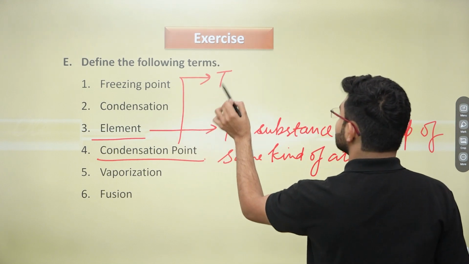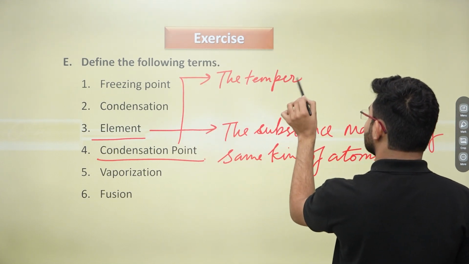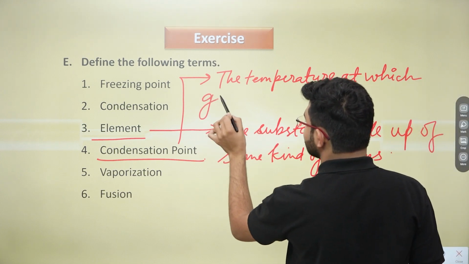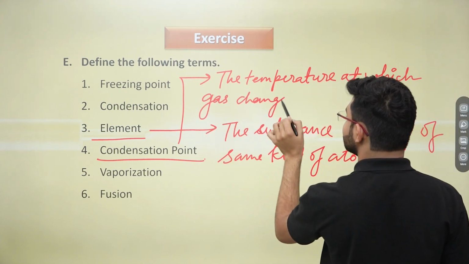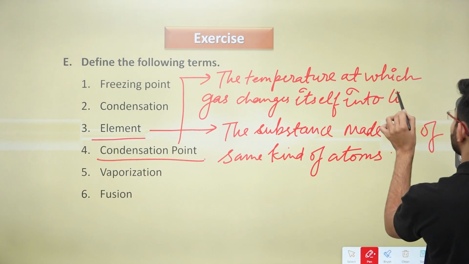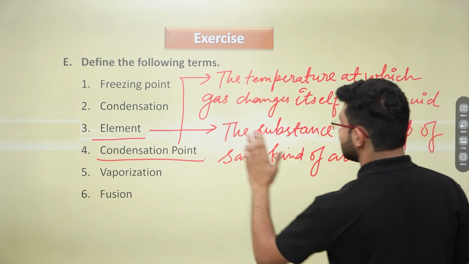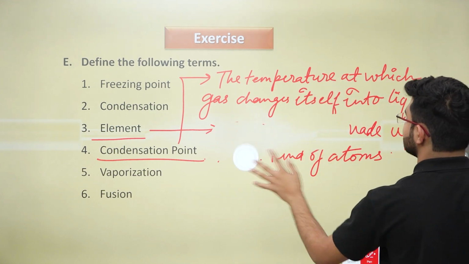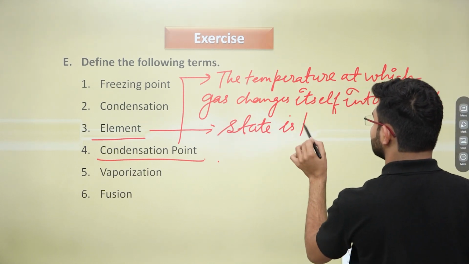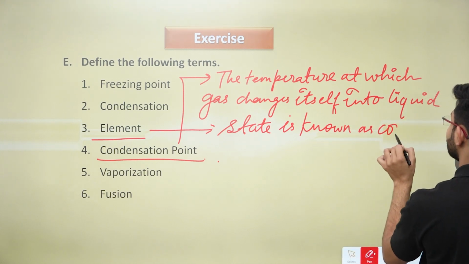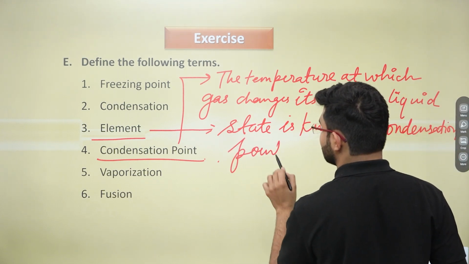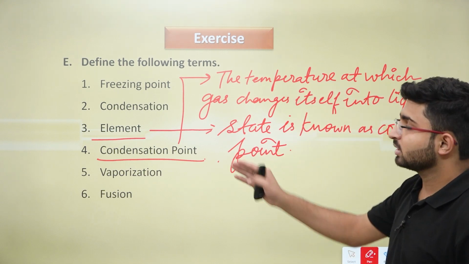So you can write this as the temperature at which gas changes itself into liquid state is known as condensation point. Yeah, so this becomes the answer for the condensation point.